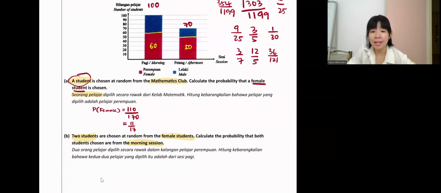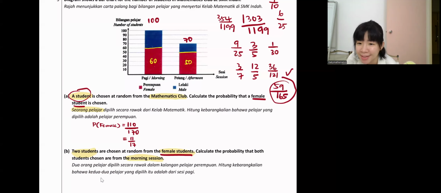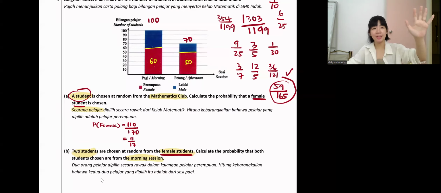Okay, we have another one, 59/165. This is the correct one. Finally, we have a student give me this answer. Zahin, you're the only one give me this answer. Or anybody got this answer? Very shy to tell me, but you got this. This is the answer, 59/165.